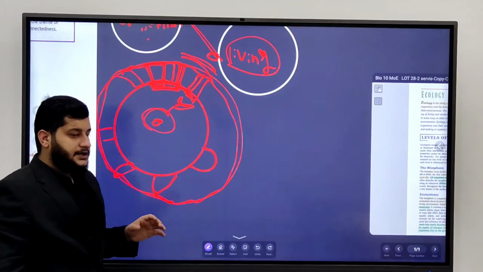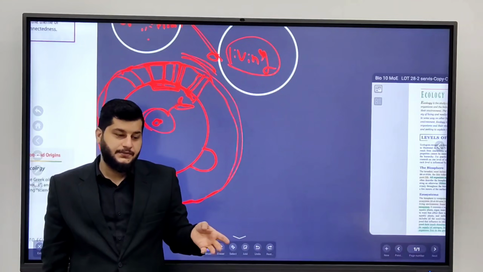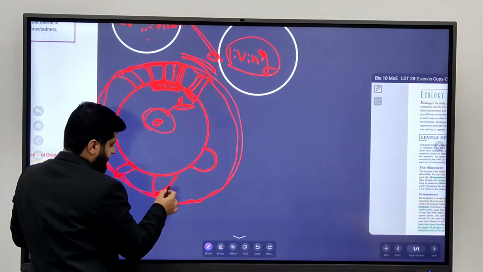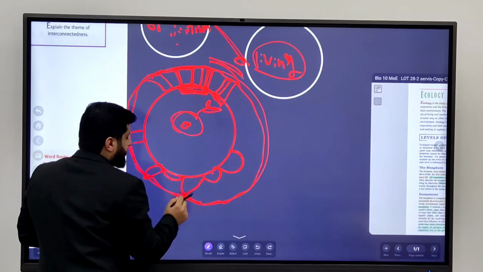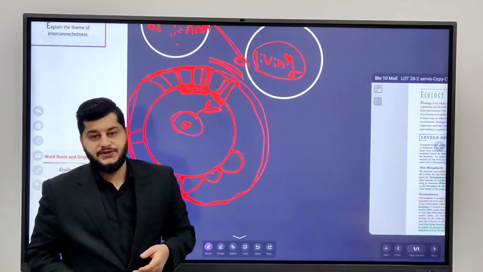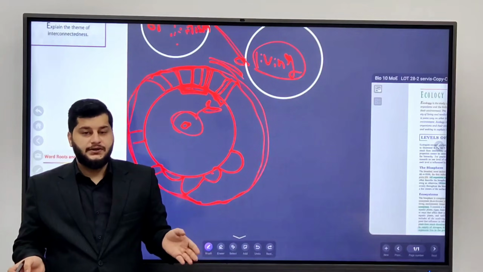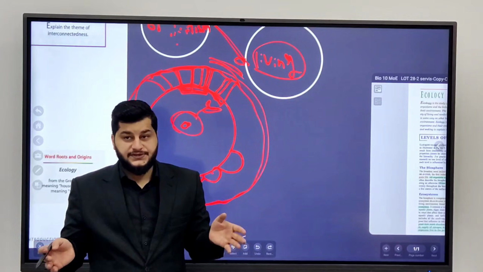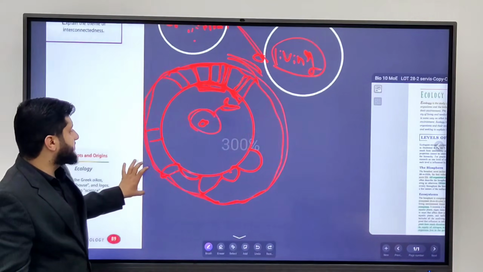So the biosphere is composed of smaller sections called ecosystems. These ecosystems are found throughout the whole world. Like we can say the ecosystem of Kurdistan, or the ecosystem of Tundra, or the ecosystem of Antarctica. So all of these are ecosystems.